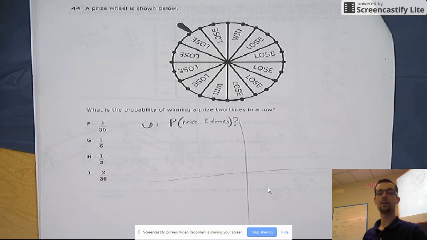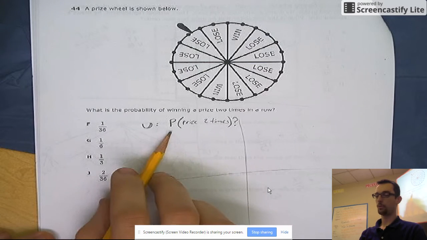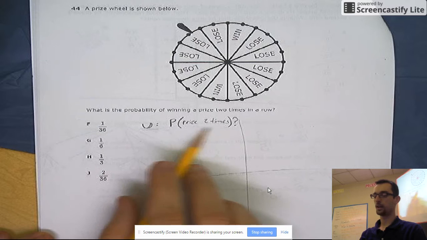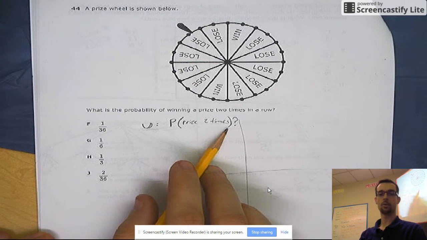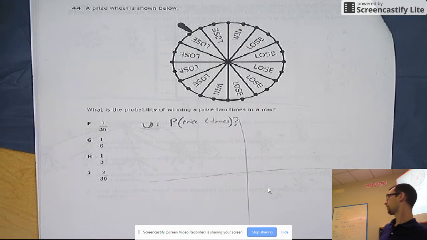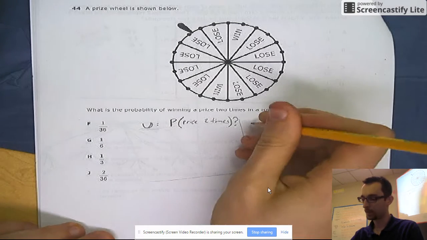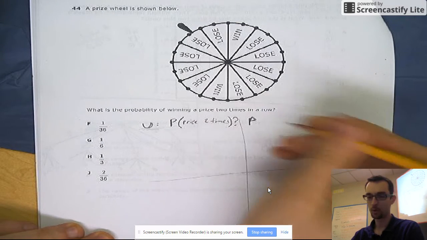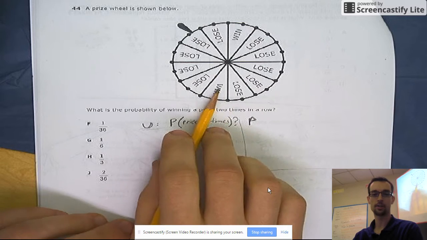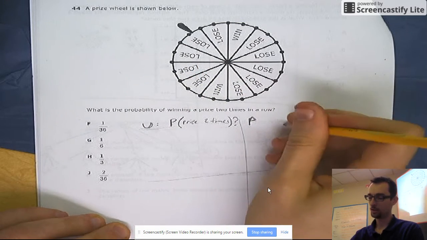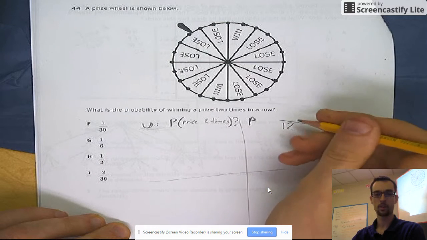So, we want to win twice, right? I wrote that under my U for understanding. In order to know what your chances of winning are, you have to know how many total sections of the spinner there are, and how many of those sections say win on it. So let's put that under my plan. It'd be 2 out of 12. Damon says, let's count them. There's 12 total sections, and 2 of them say win on it.